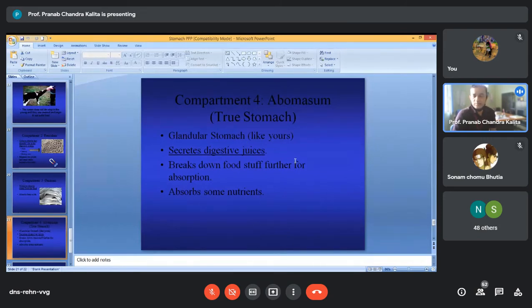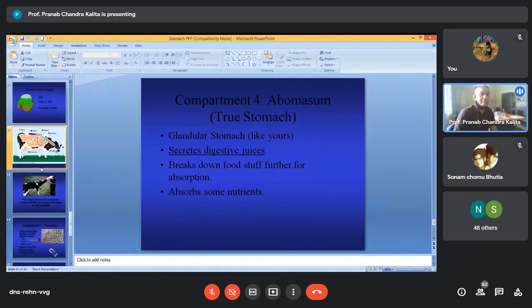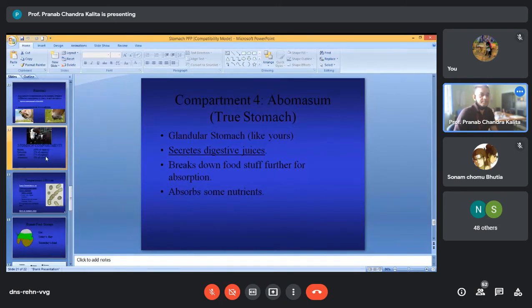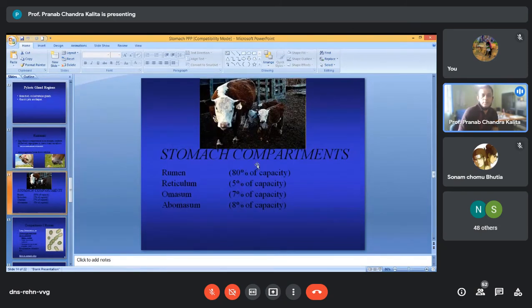This is the gross anatomy. I think Dr. Olu will deal with it more while we discuss the gross anatomy. Histologically, there are only a few differences that we will deal with in the next class. What are the histological salient points? But I can roughly tell you about the histology of the four compartments.